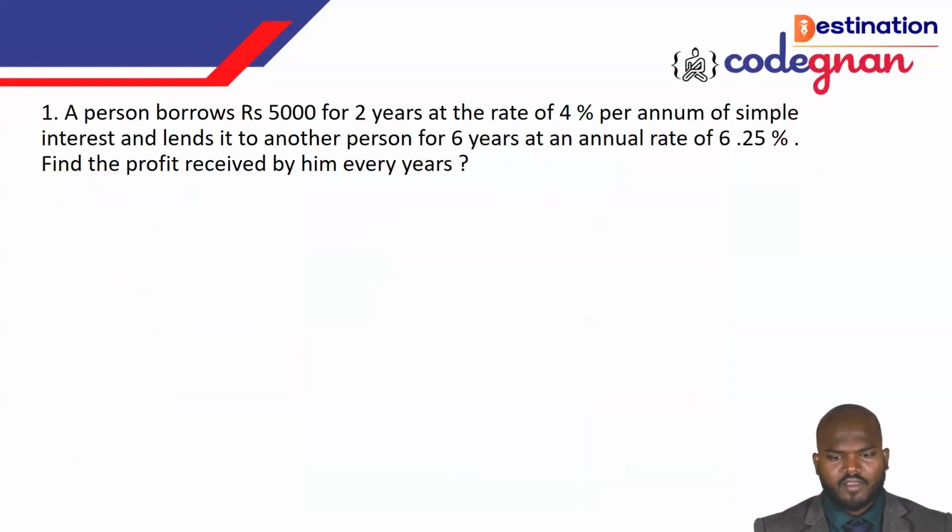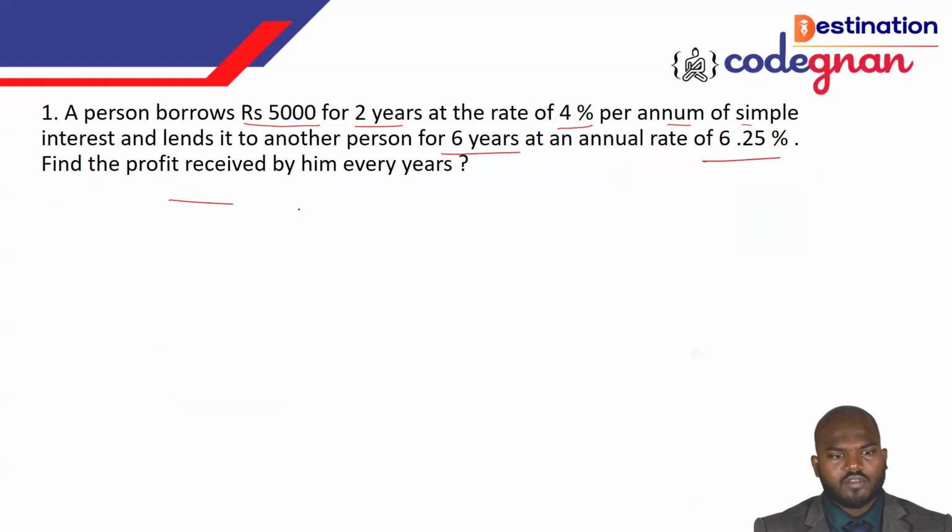Going forward, let's look at the question. A person borrows 5,000 rupees for 2 years at a rate of 4% per annum of simple interest. And he lends the 5,000 rupees to another person for 6 years at a rate of 6.25%.